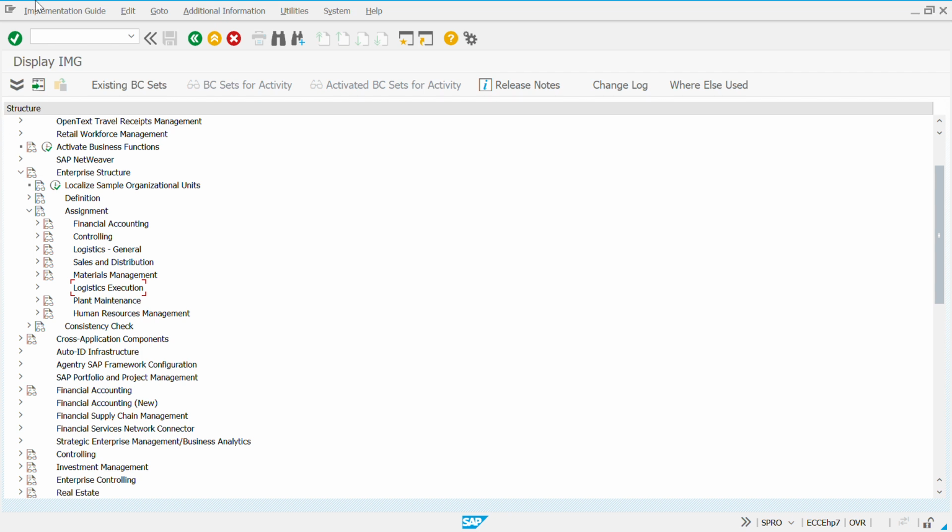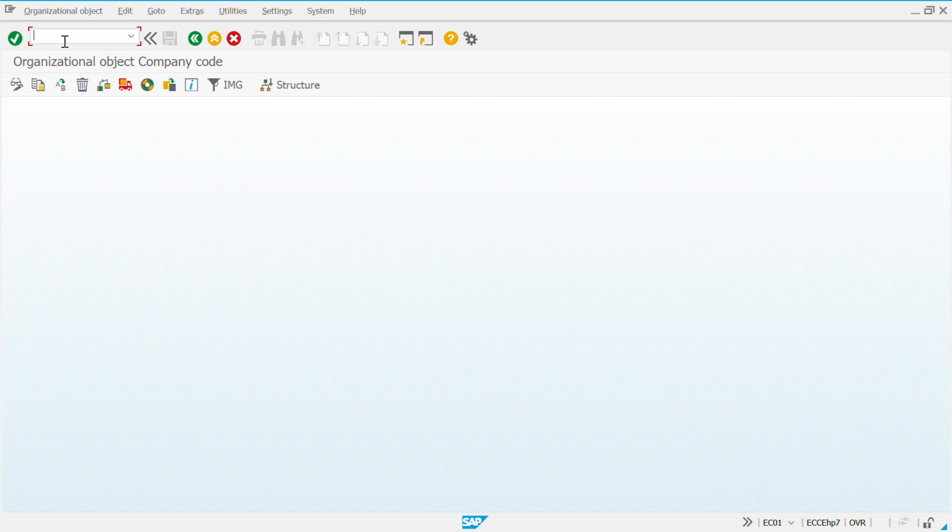For that, we do have one T code that is called EC01. As I told you, if you are in some different T code and you want to jump into another T code, you can certainly use slash n. Slash n means new, so a new window will get opened and the T code is EC01.